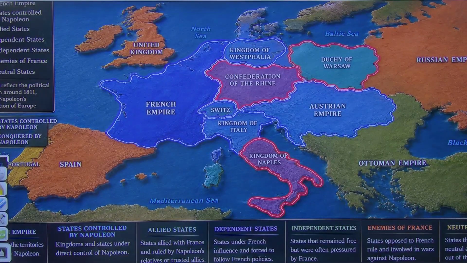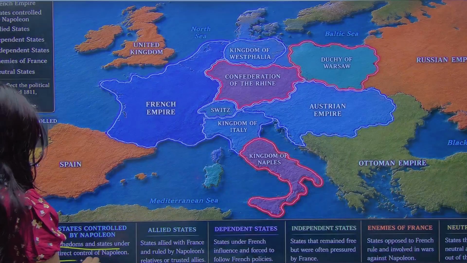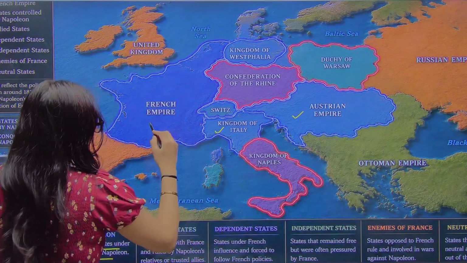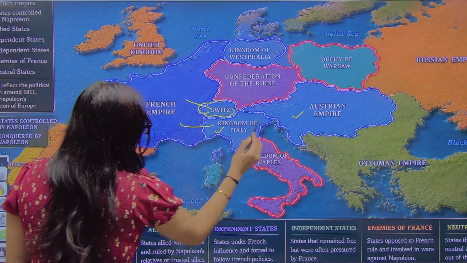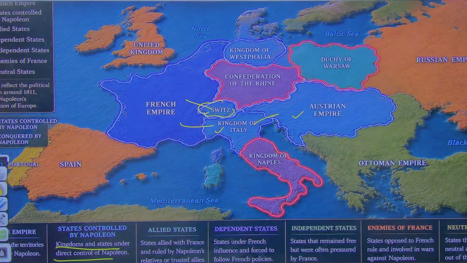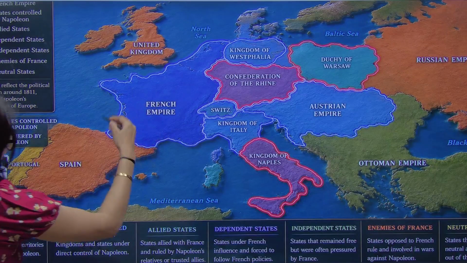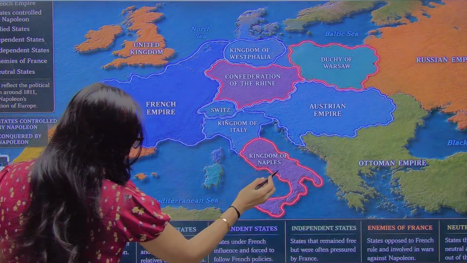This map is showing the kingdoms and states under the direct control of Napoleon. So this state, the Kingdom of Italy, the Austrian Empire and Switzerland. See, this is Switzerland. This was under the direct control of Napoleon Bonaparte. And this is the French Empire, under direct control. And he is trying to control this.